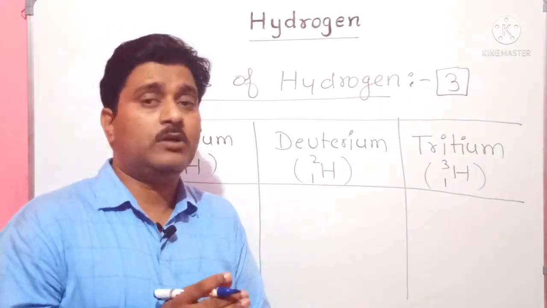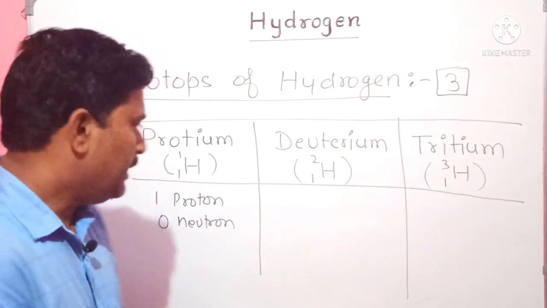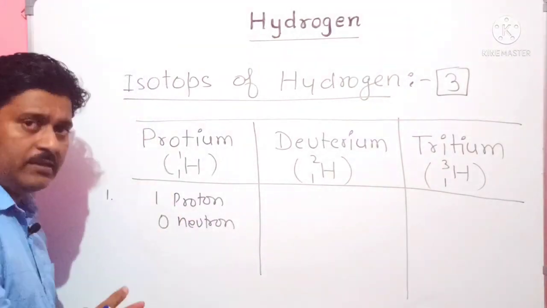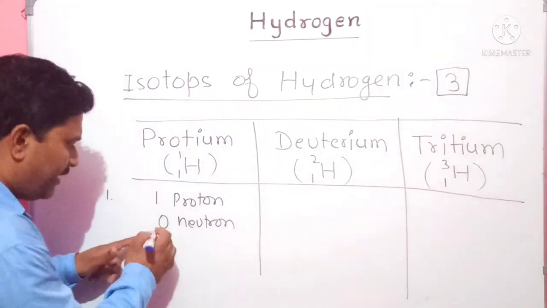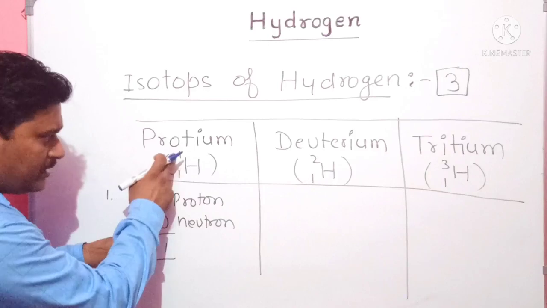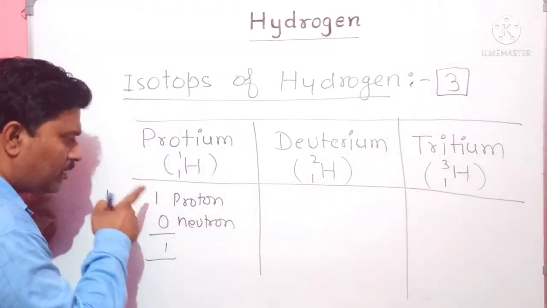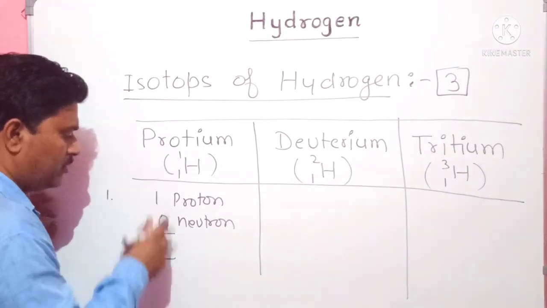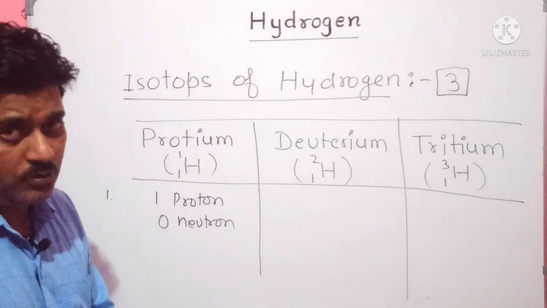The total number of protons and neutrons is called the mass number. If protium has mass number 1, that means it has 1 proton and 0 neutrons. When we add both, we get 1. As its atomic number is 1, we confirm there is 1 proton. So protium contains 1 proton and 0 neutrons.